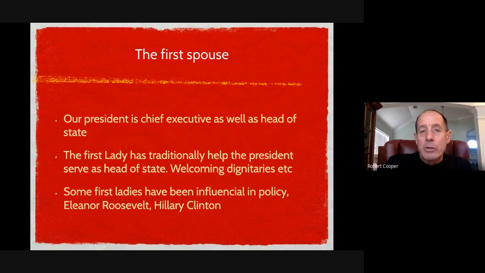The first spouse, whoever's married to the president, has an unofficial job also. They are a spokesperson for the president. They also have some power because if you're married to the president, you have some influence in dealing with the president. A lot of times they'll be like the president's better half. When the president is getting beaten up, the first spouse will say the right things, do the right things.